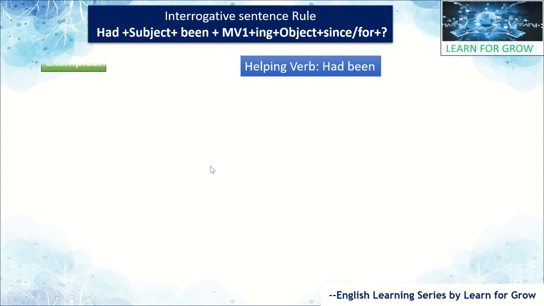Just keep in mind the common sense, and you can understand, right? Here also we are using "had been" as the helping verb. Let's have examples. From the examples we can correlate with the rule which I have given. Let's have the first one.